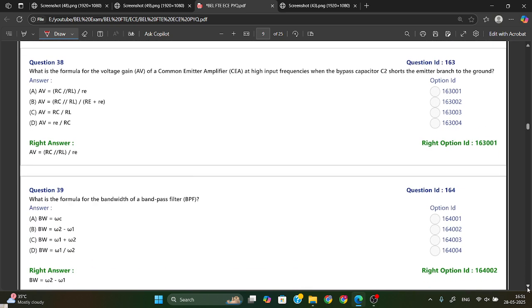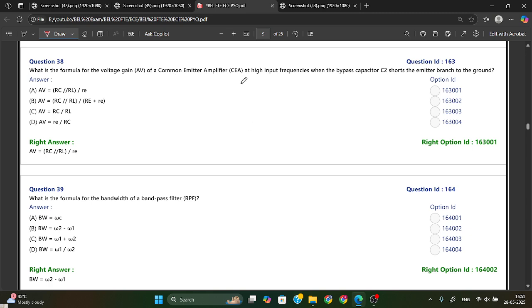Now, what is the formula for the voltage gain of a common emitter amplifier at high input frequency when the bypass capacitor, that is C2, shorts the emitter branch to the ground? That will be a very simple formula we have. That is your AV is equal to RC parallel with RL, divided by RE. Okay, RE you can say is your emitter resistance. So this is the formula. Same, option A is your right answer.